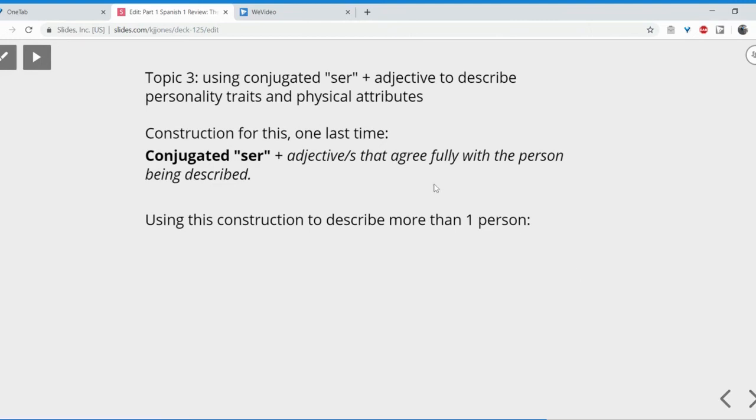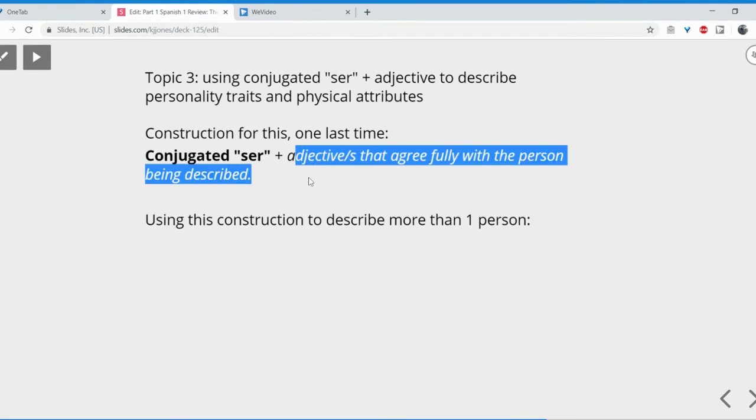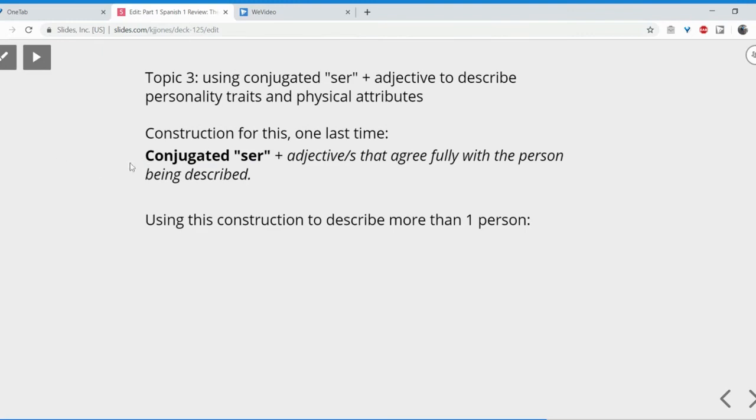One more time with our structure, because structure is kind of everything. It's a conjugated present tense form of the verb ser, soy, eres, es, somos, son, plus adjectives that fully agree with the person being described, which if you need to name that person, will be over here on the left-hand side of the verb, right? So let's use this construction to describe more than one person. And what you're going to notice here is that all our adjectives are plural, right?